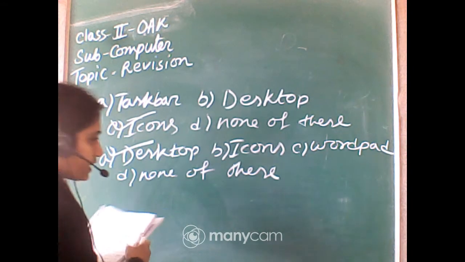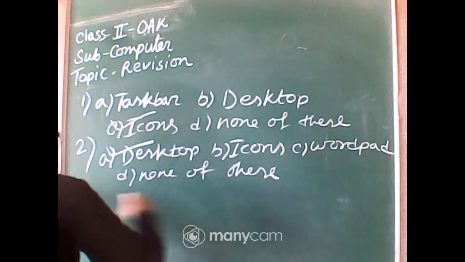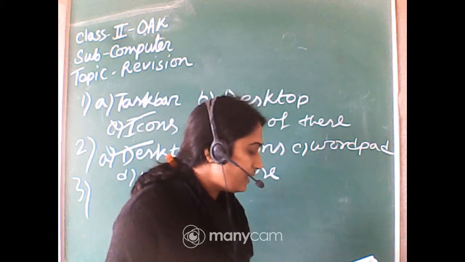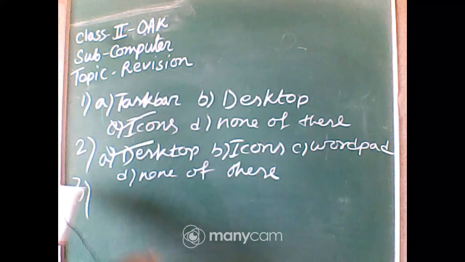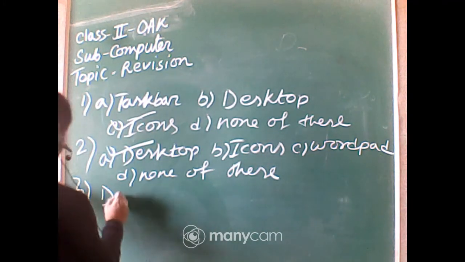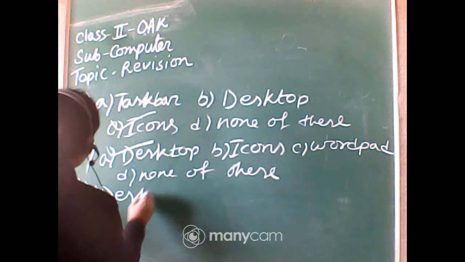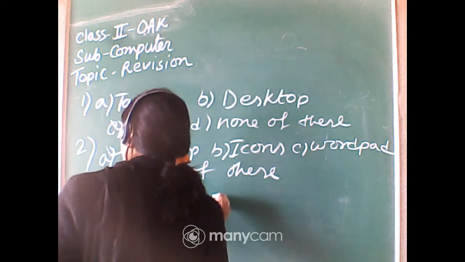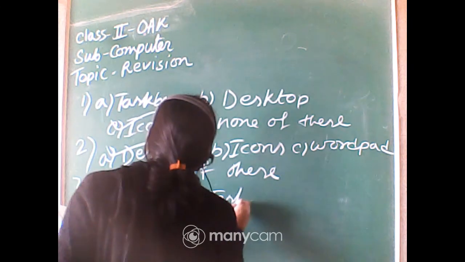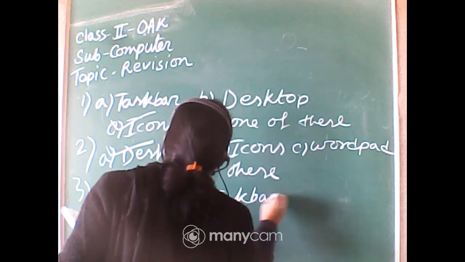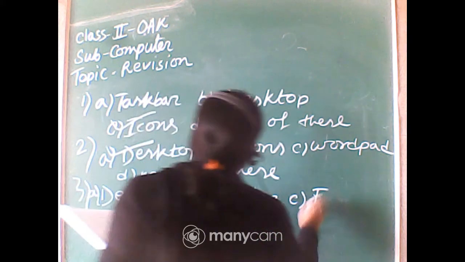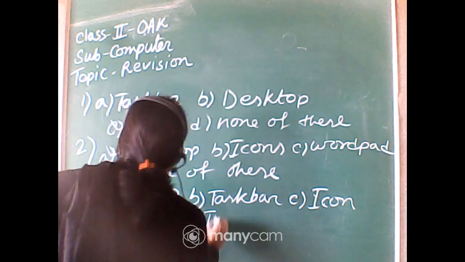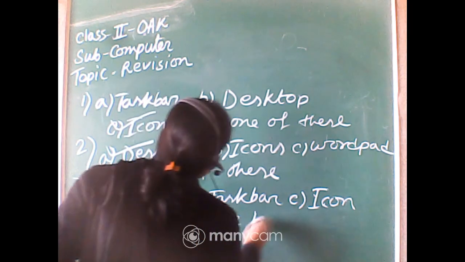The next question, question number 3. The thin bar at the bottom of the desktop is called the: option A, desktop; option B, taskbar; option C, icon; and option D, title bar.